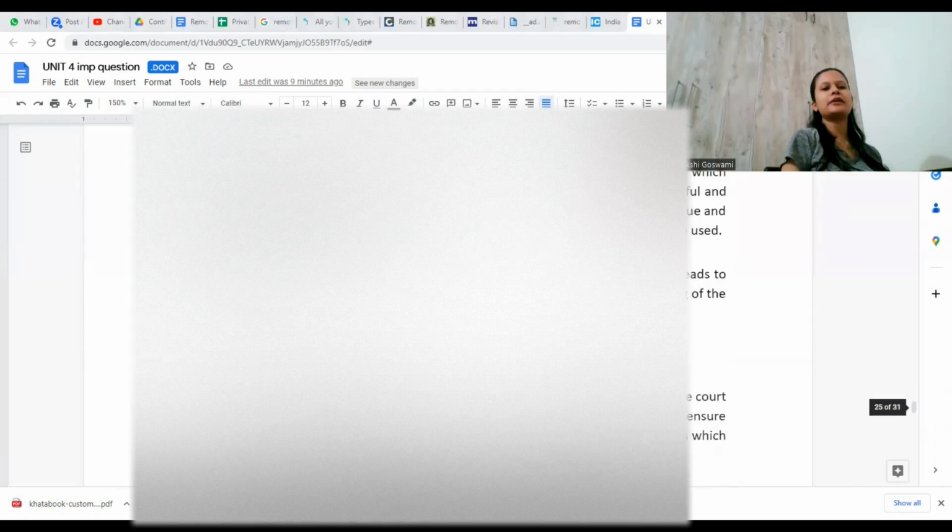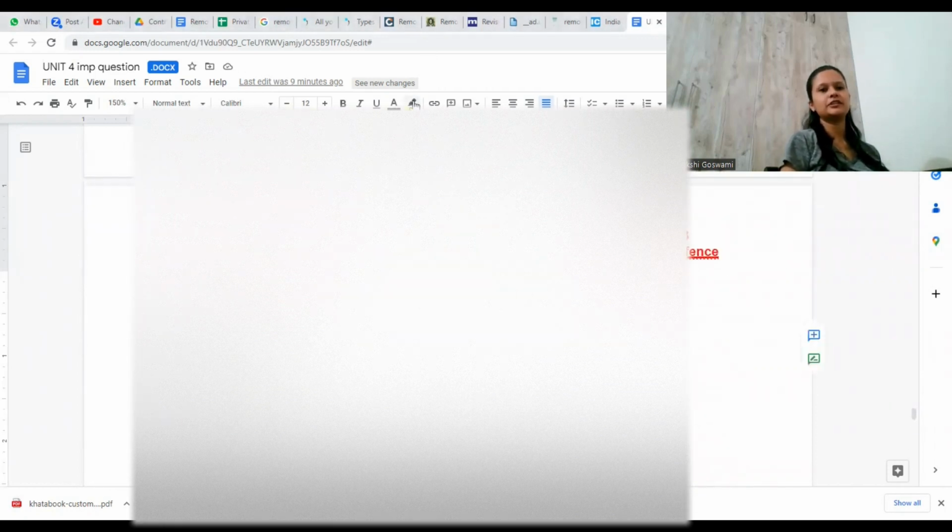Okay, so yesterday I mentioned that there is something called secondary rules of interpretation. Primary rules we have seen, there is something called secondary rules as well. So what are these secondary rules? We will see that.